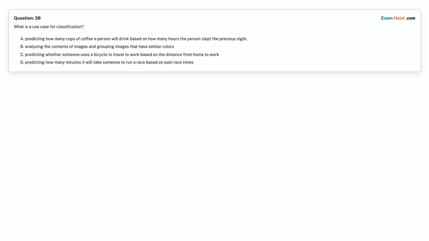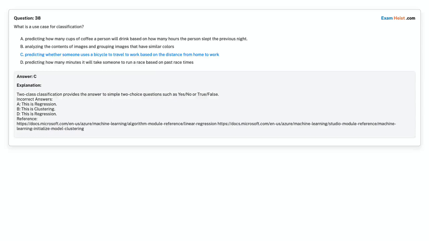Option D. Predicting how many minutes it will take someone to run a race based on past race times. Choose the correct answer. Correct answer is option C. Predicting whether someone uses a bicycle to travel to work based on the distance from home to work.